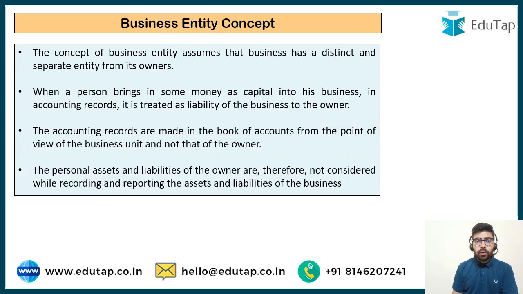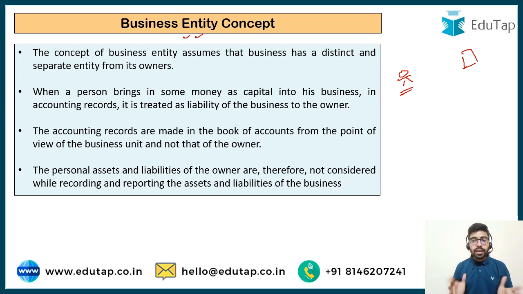So we learned about the business entity concept. We learned that the businessman and the business are both separate things. If the businessman is incurring personal expenditure, that is not to be recorded in the books of accounts. Only business related transactions are going to be recorded in the books of accounts. So both are to be treated as different persons.